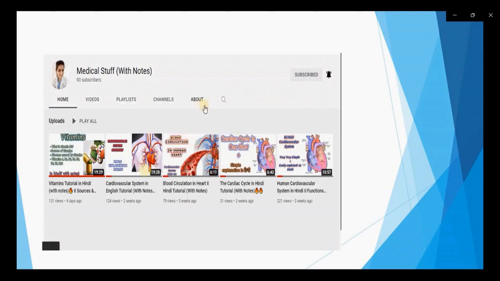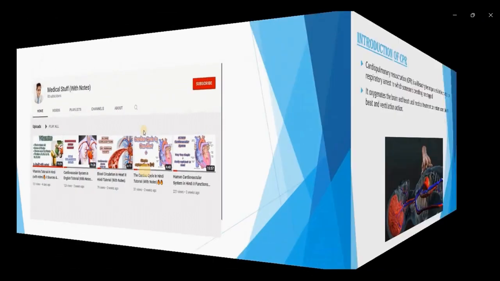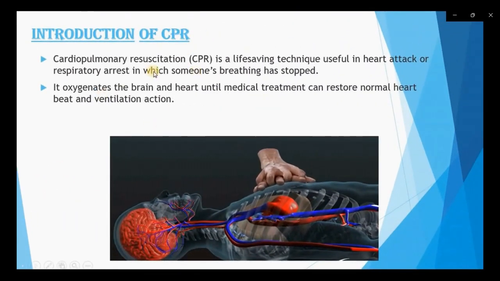Now let's move further. This is the introduction of CPR. So what exactly is CPR? Cardiopulmonary resuscitation is the full form of CPR. As its name suggests, let's have a look at the definition first. This is a life-saving technique useful in heart attack and respiratory arrest, in which someone's breathing has stopped.